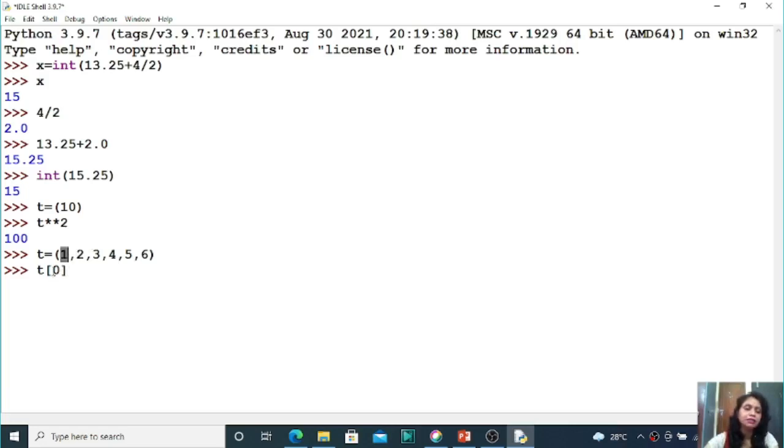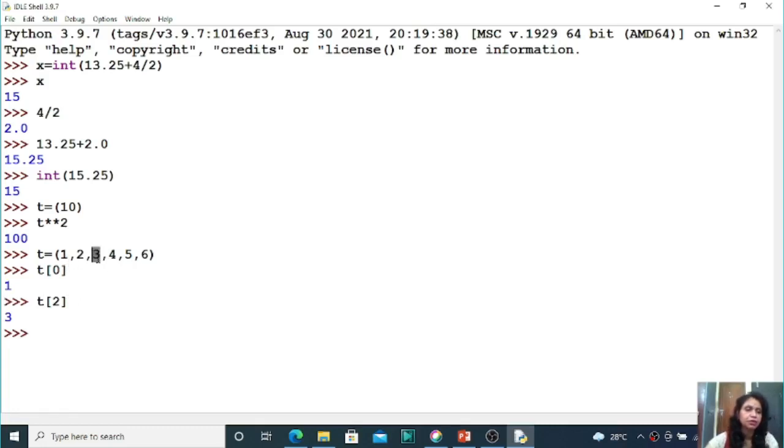See students, variable name, square bracket start, square bracket close. Here if you write any number, that indicates the index number itself. So t of 0, that means at index number 0 which element is there? 1 is there. At index number 2 which element is there? 3 is there, right students?